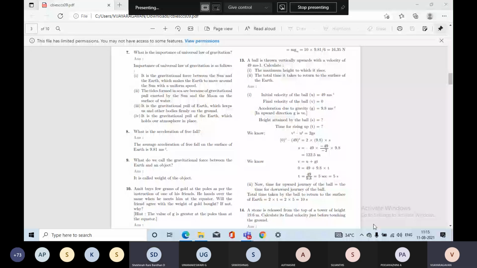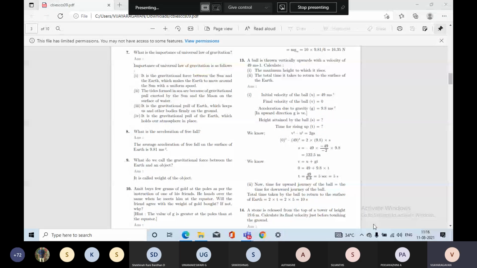Sir, one doubt, sir. In v is equal to u plus gt, sir, 0 is equal to 49 plus 9.8 into t, why is 2 there? Where is 2? 0 is u is equal to 49. You want to find the t.